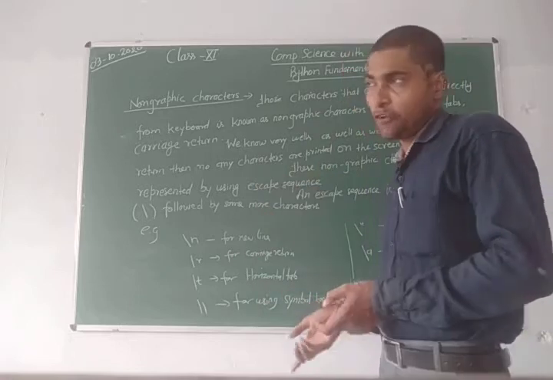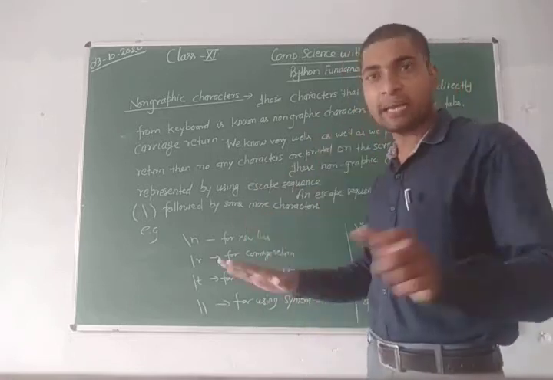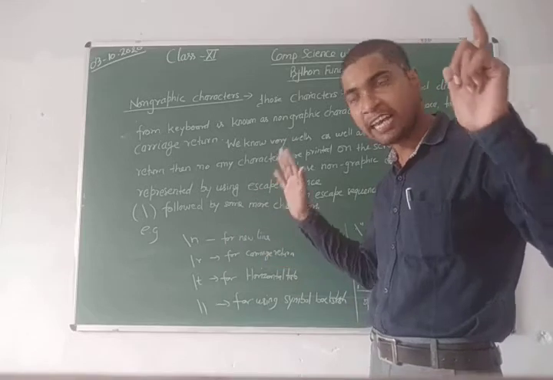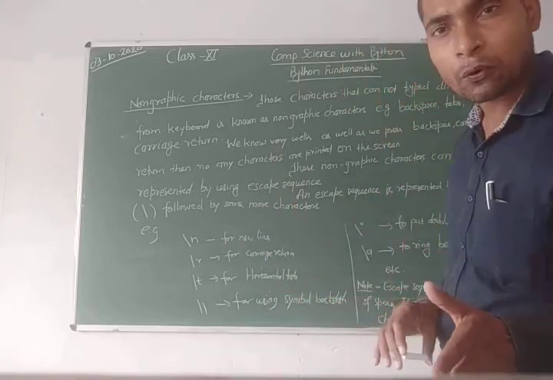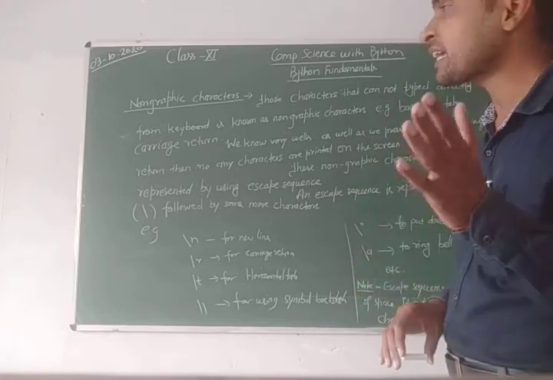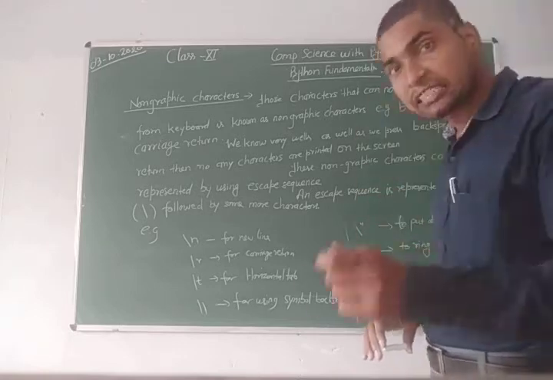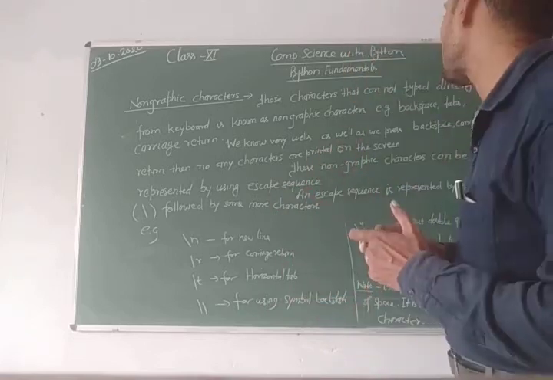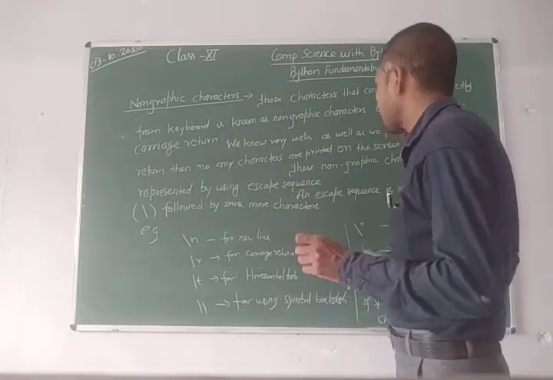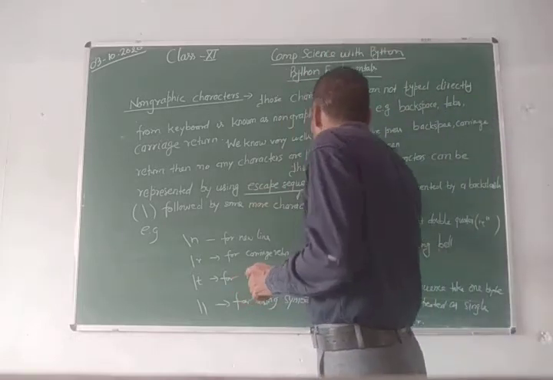When you press the enter key, no character is printed on the monitor screen. These non-graphic characters are represented by escape sequences in Python.